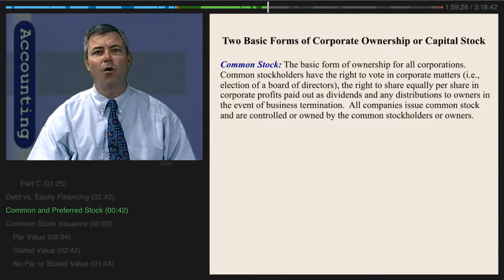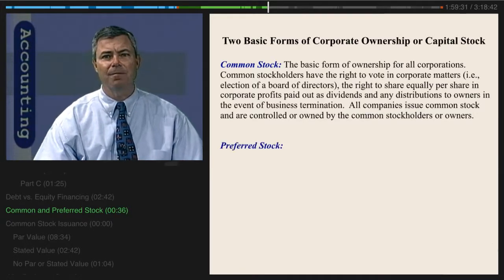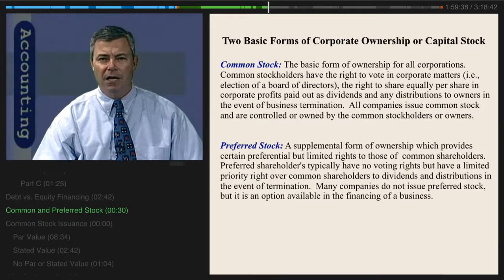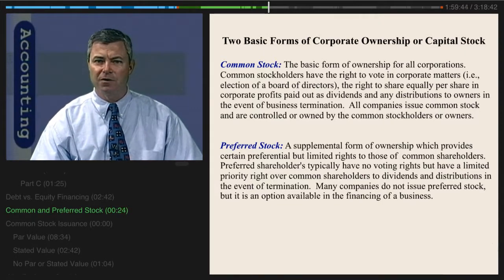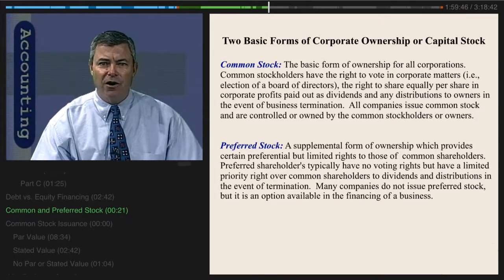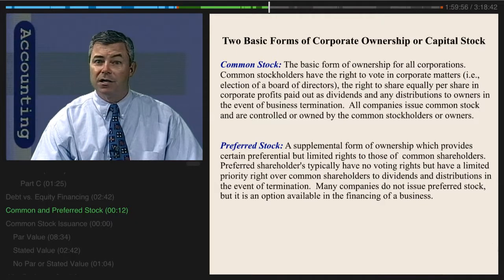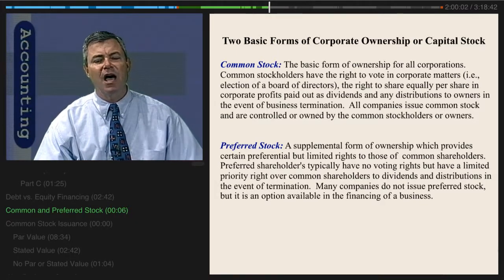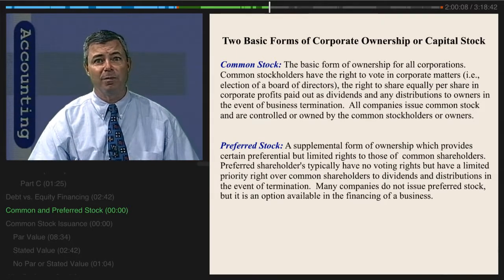There is a second form of corporate ownership that comes through what we call preferred stock. Preferred stock is really a supplemental form of ownership, in addition to common stock, which provides certain preferential but limited rights to those of common shareholders. Preferred shareholders typically have no voting rights, but they do have a limited priority right over common shareholders to dividends and to distributions in the event of termination. Many companies do not issue preferred stock, but it is an option available in seeking financing for a business.